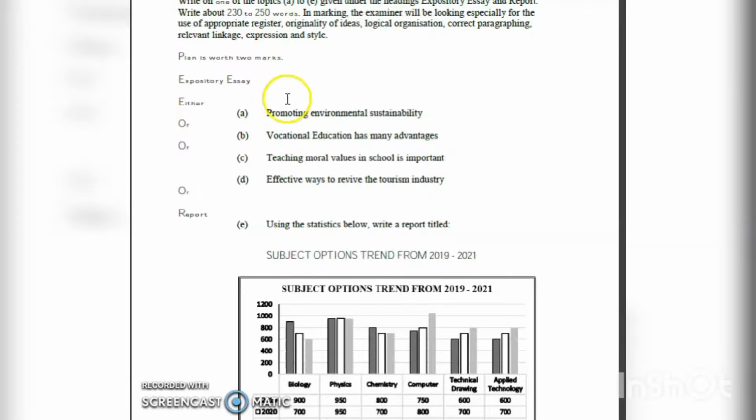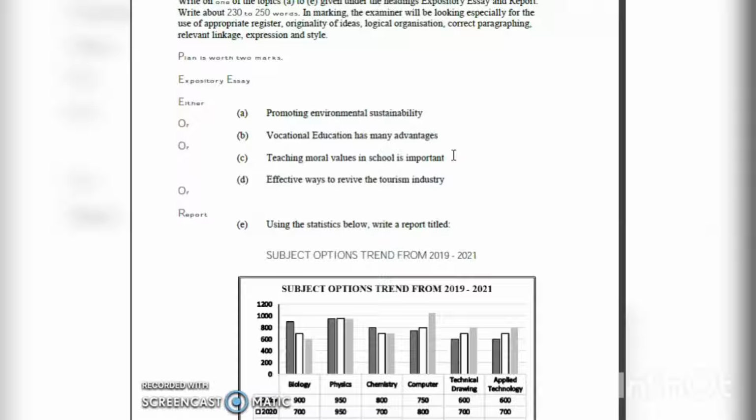We're going to choose one of these. Remember, when you choose one, don't just quickly see a word, like moral values, and say, okay, I'll do this because I know moral values. You have to understand the question. So which one will you choose? For this lesson, we're going to choose C, teaching moral values in school is important, because I think that's relevant to our society right now.